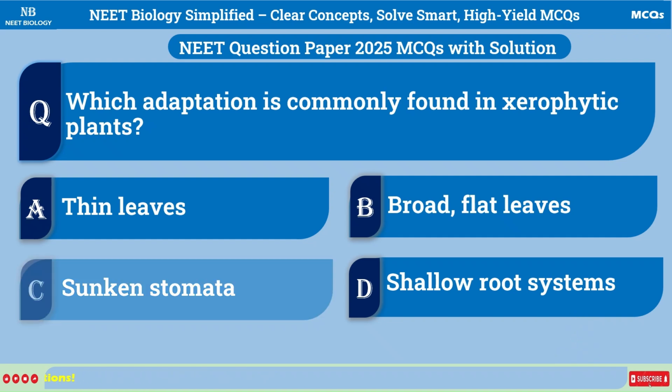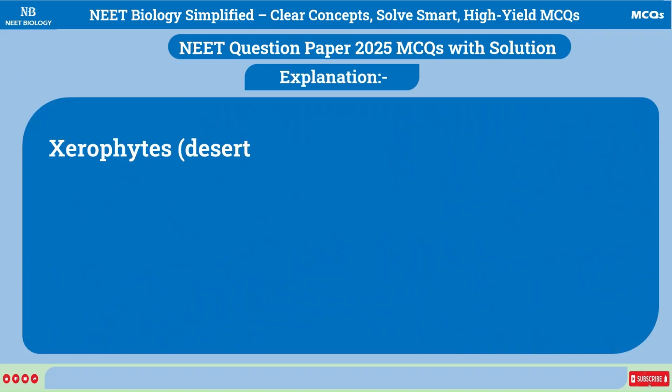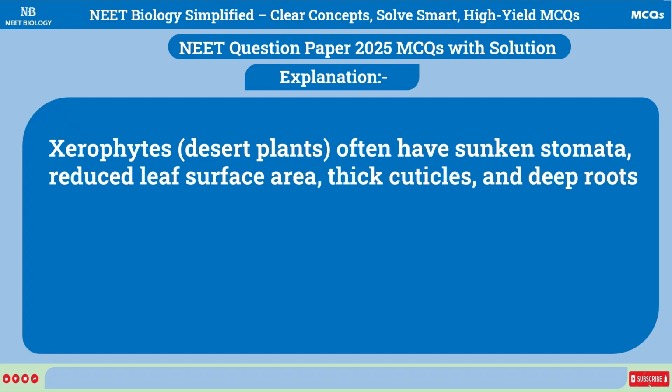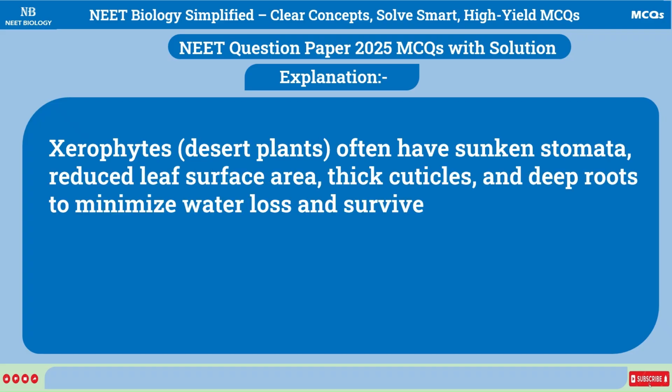Correct answer is C. Sunken stomata. Explanation: xerophytes, desert plants, often have sunken stomata, reduced leaf surface area, thick cuticles, and deep roots to minimize water loss and survive in arid climates.